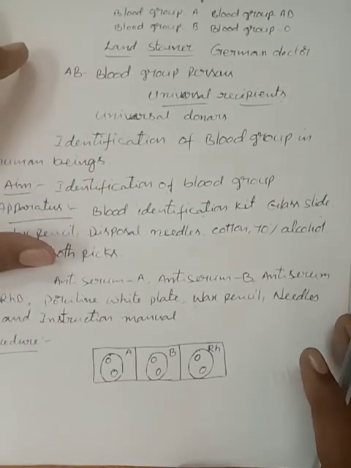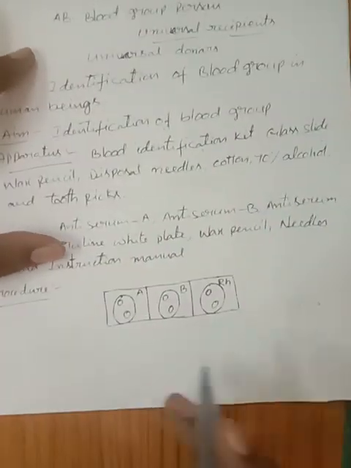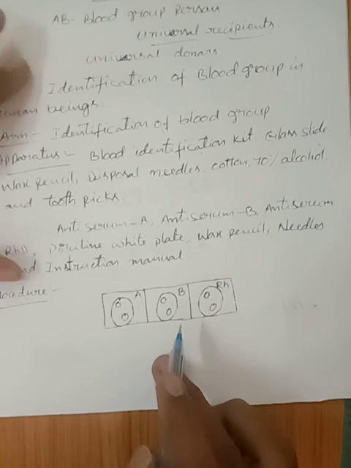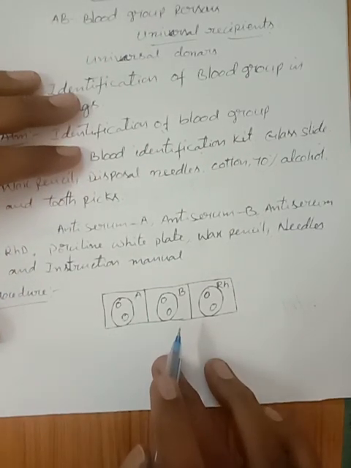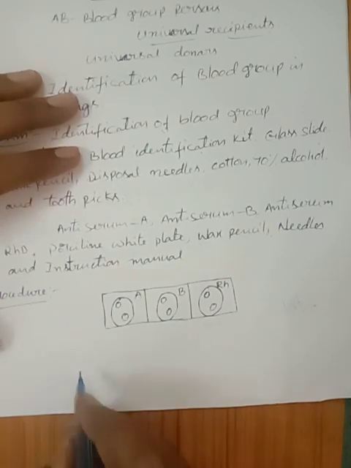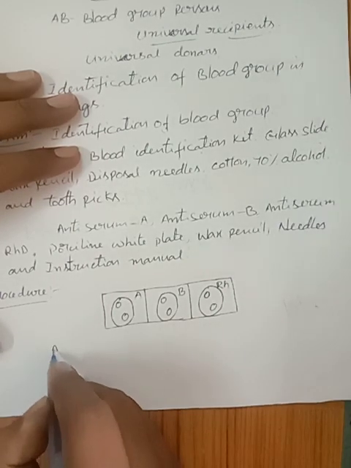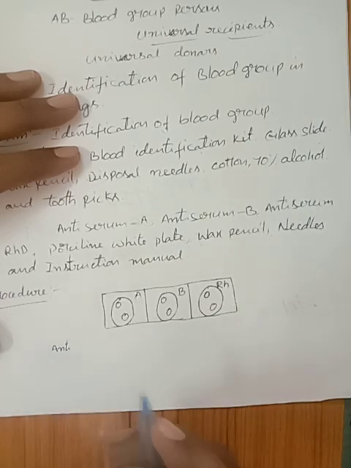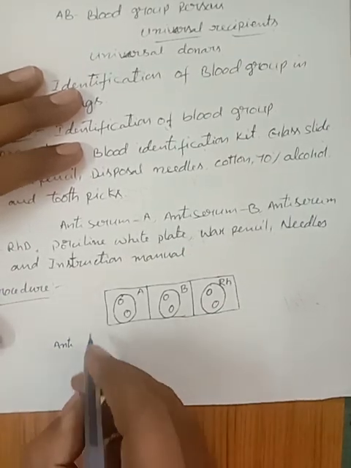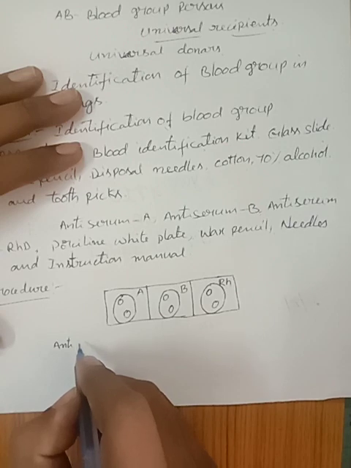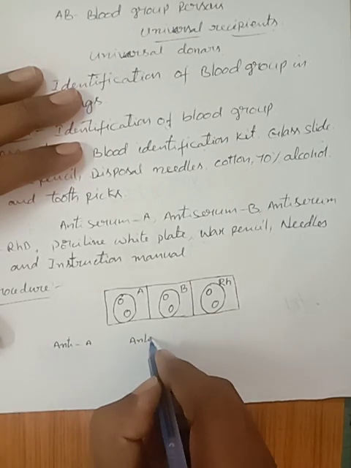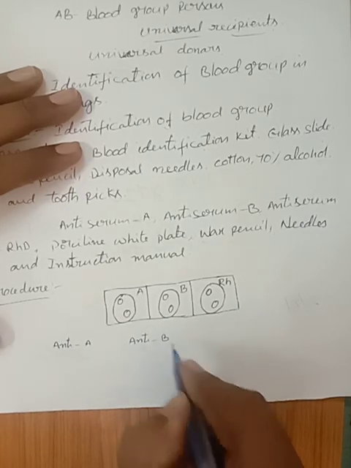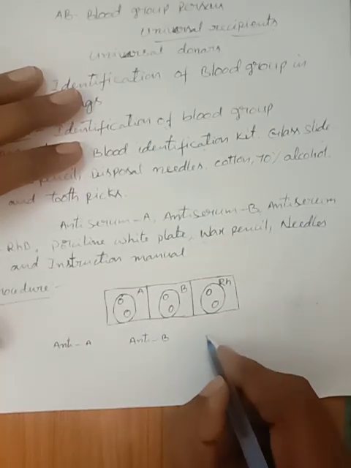Now, children, the table is for the determination of the blood type depending on the result. Anti-serum A, anti-serum B, blood type.